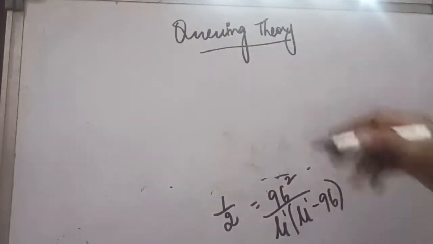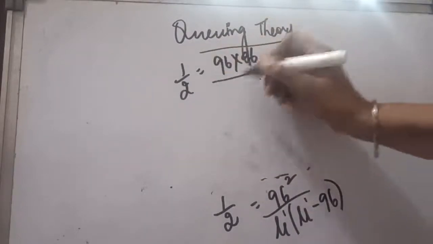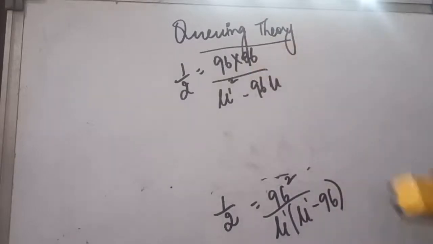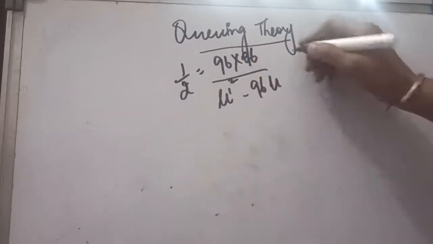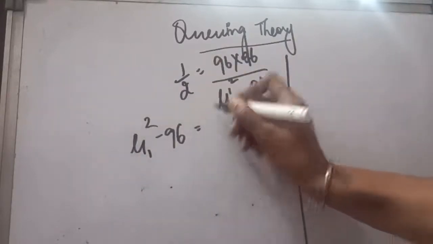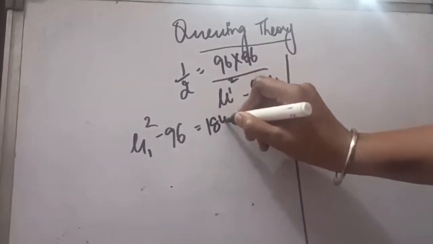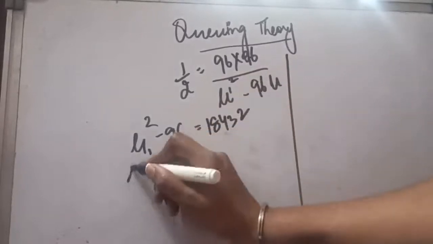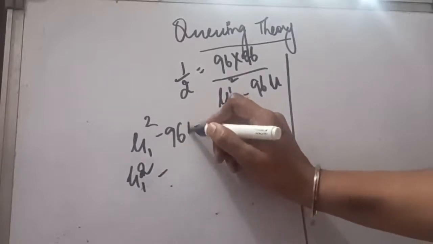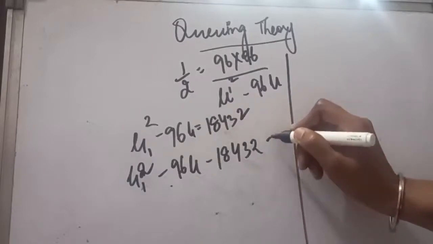Now in order to open this, we will have to just multiply 96 into 96. It will be divided by mu square minus 96 mu. Now let us cross multiply it further. Now it will be mu 1 square minus 96 mu 1 is equal to 96 into 96 into 2. It comes out to be 18432. Now you can see this will be solved with the help of making the factors. So this is mu 1 square minus 96 mu 1 minus 18432 is equal to 0.